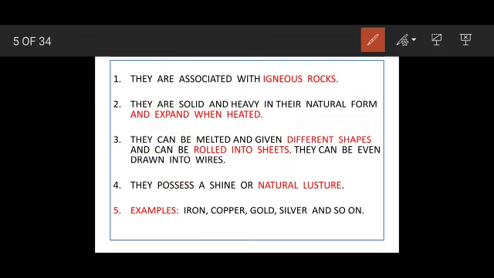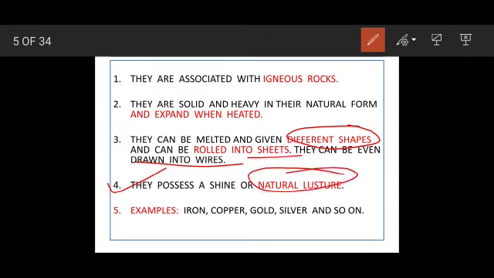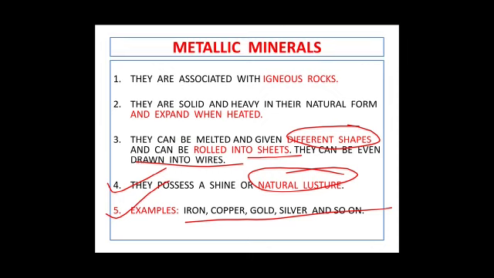So children, these metals can be rolled into sheets, drawn into wires and given different shapes. So they can be molded as we wish. Now the next point is they possess a shine, a natural shine which we call luster. So usually if you have seen metals like iron, gold, silver, they have a shine. So this is called luster. Some examples: iron, copper, gold, silver, etc. So this is about metallic minerals.